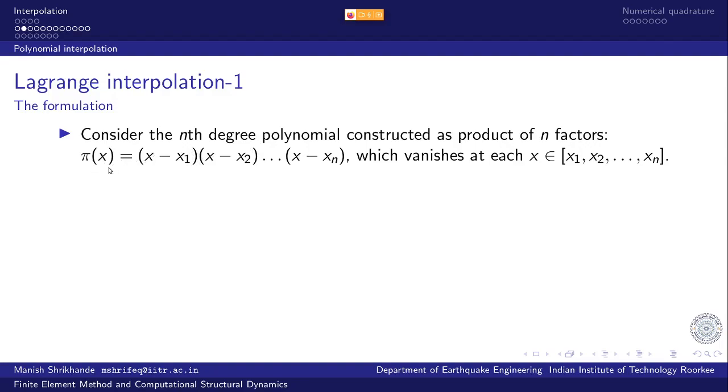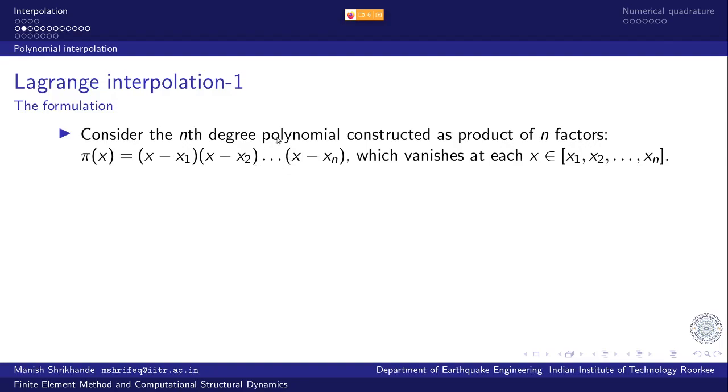I define a polynomial pi(x), and I accumulate these products: (x minus x1) multiplied by (x minus x2) up to (x minus xn). So obviously there are n terms, and this is a polynomial in x of degree n. The highest degree is x raised to the power n.